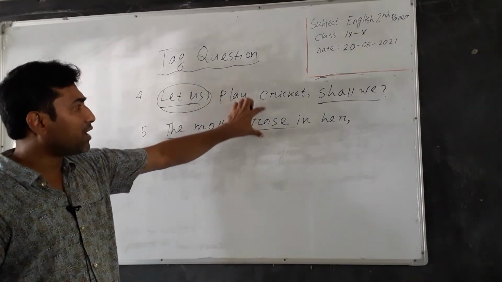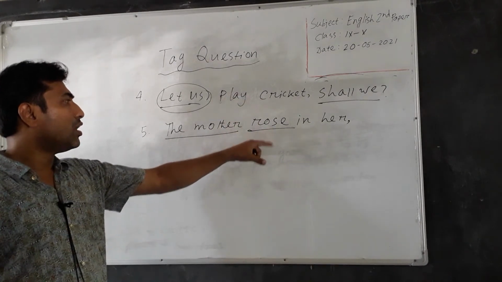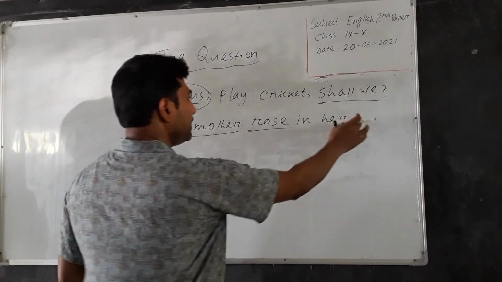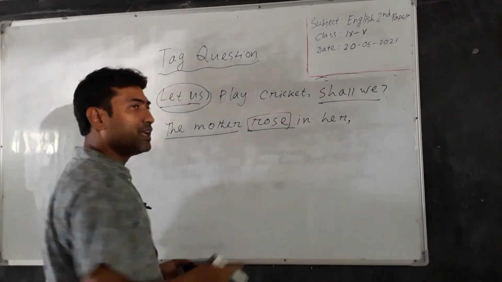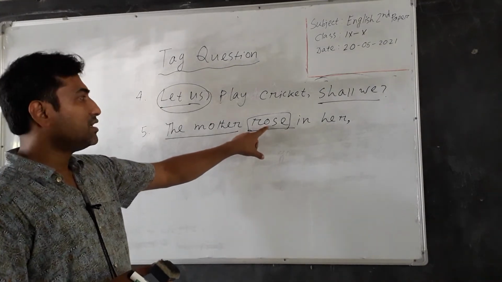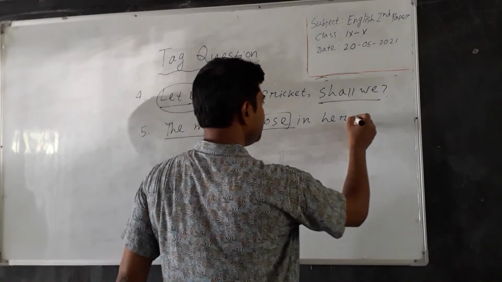From this verb we have to write the appropriate auxiliary verb here. As the verb is in past indefinite tense, then we have to write did.